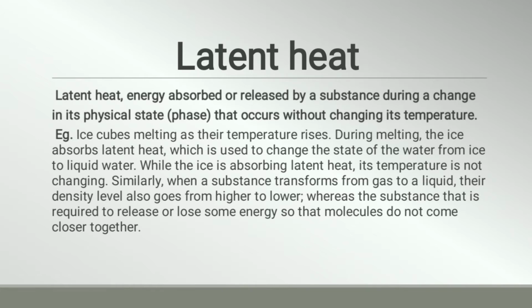During melting, the ice absorbs latent heat, which is used to change the state of water from ice to liquid water, that is, a change of phase from solid to liquid. While the ice is absorbing latent heat, its temperature is not changing. That means the temperature is constant, whereas ice is getting converted from solid to liquid.